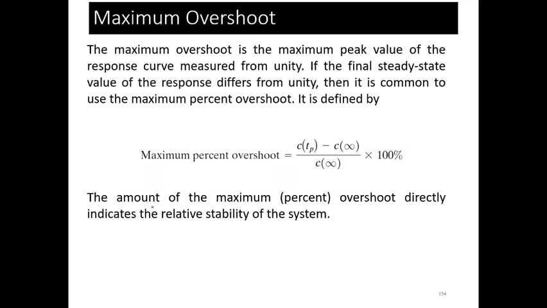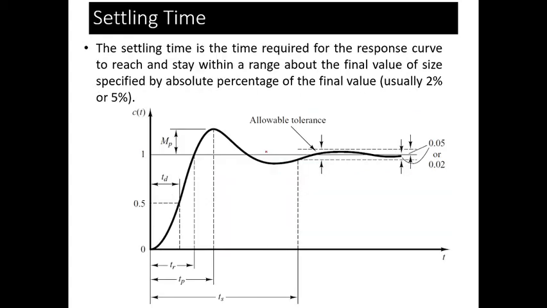So the maximum peak overshoot you can find with the help of this formula. Okay. Settling time is already given as 2% or 5%. Okay, so the tolerance range is already given, and when the steady state value lies in this range, then you can say that you have found the settled value.